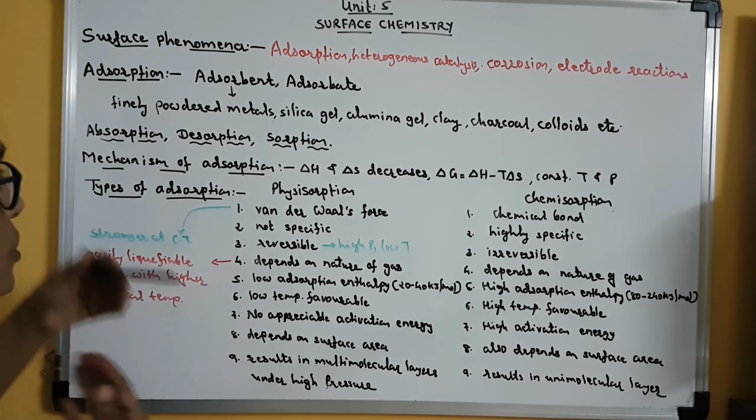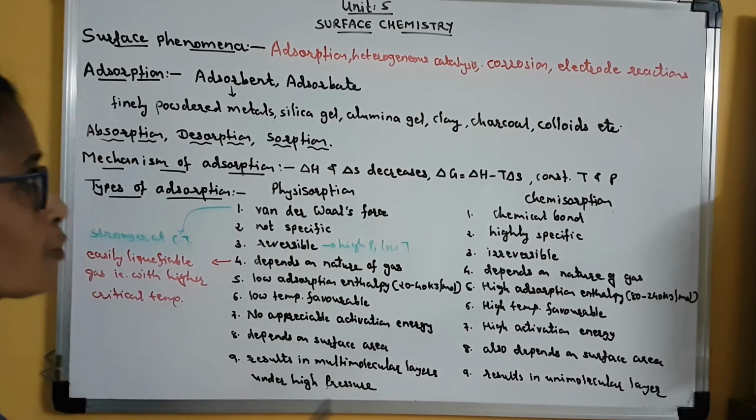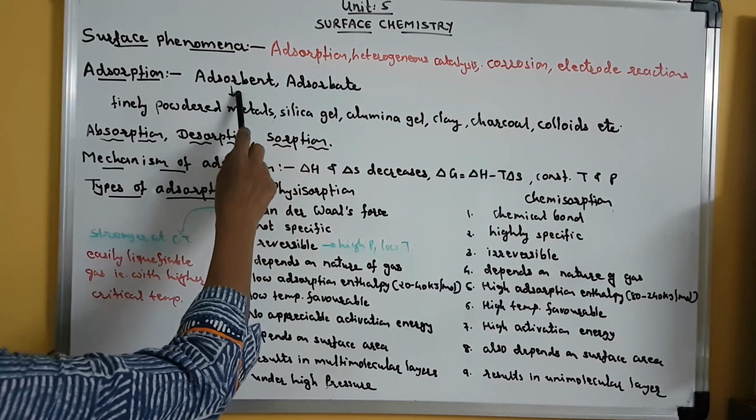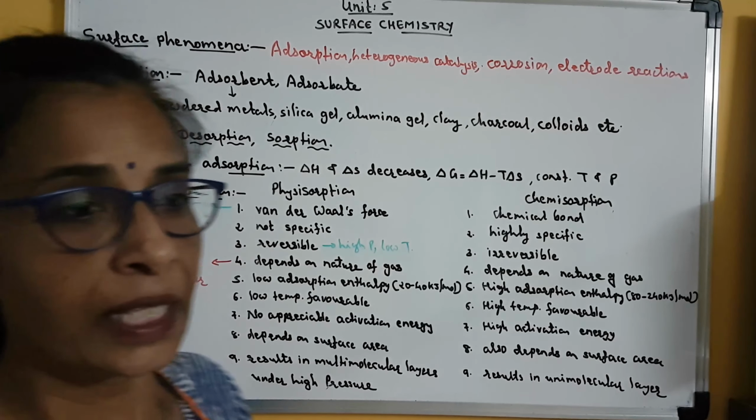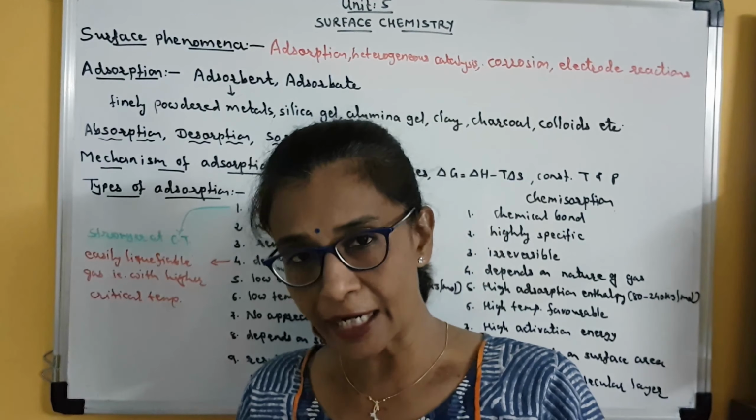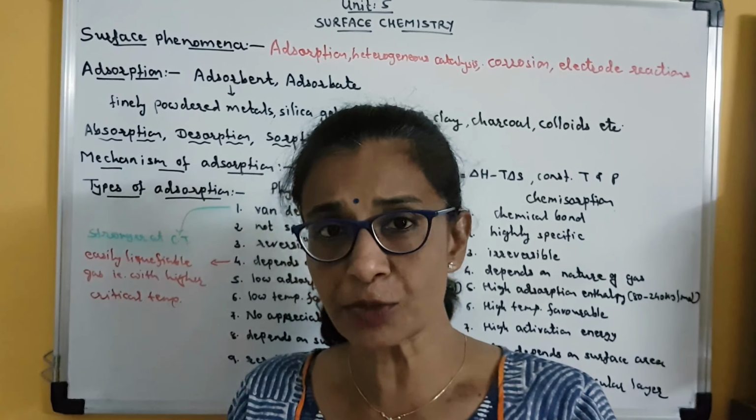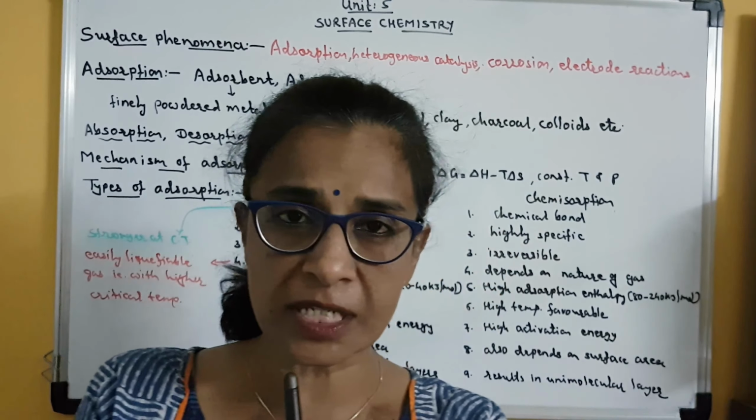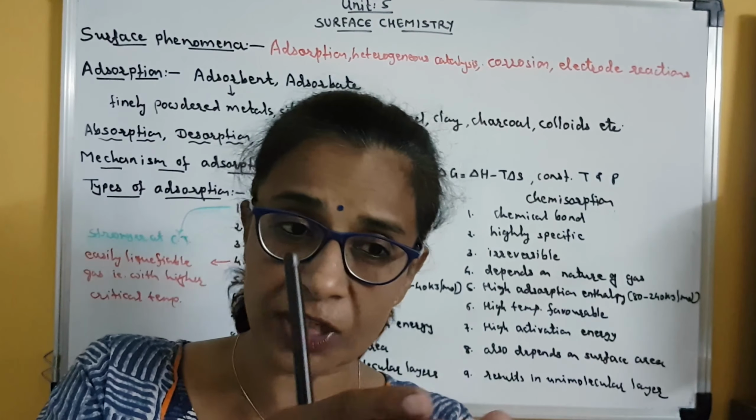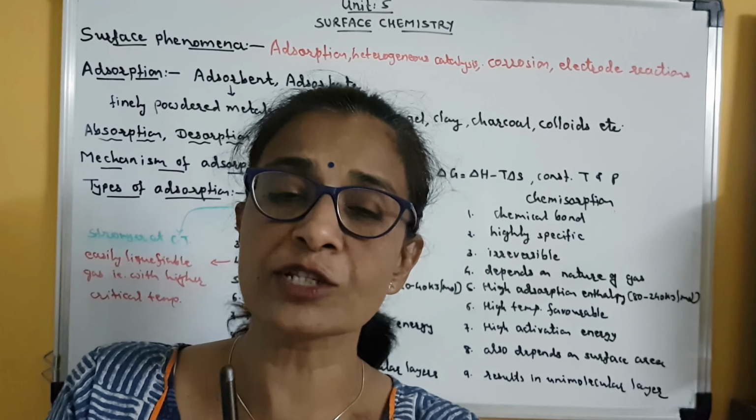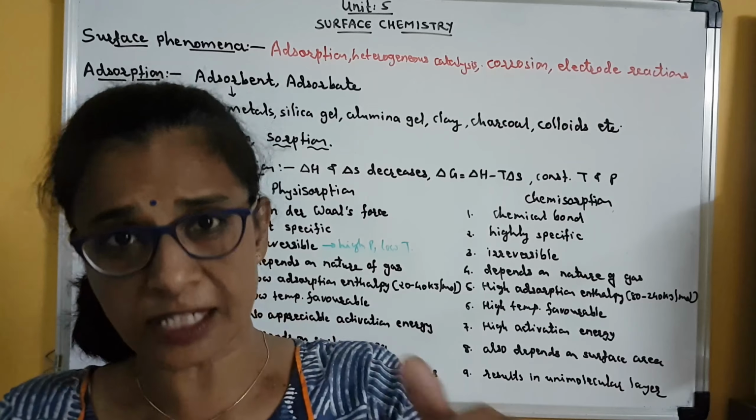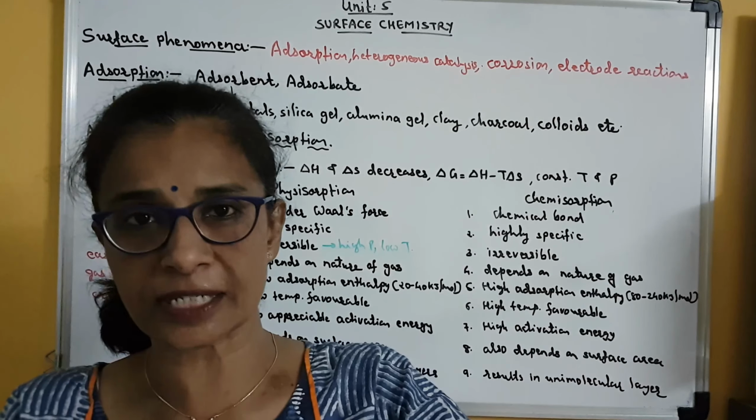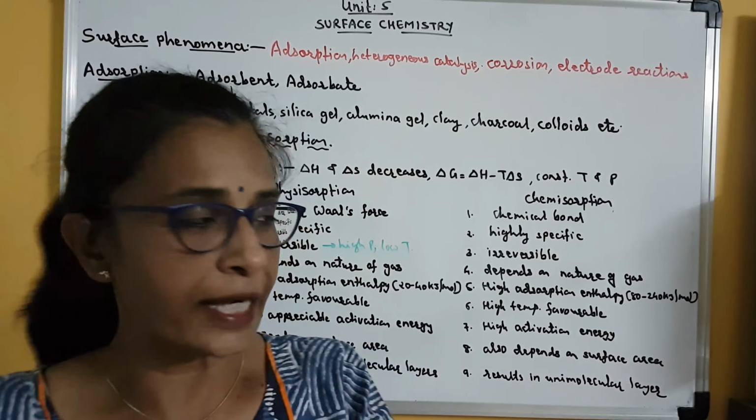Now in order to study adsorption, we need to study these two terminologies. One is adsorbent and the other is adsorbate. Now what is called adsorbate? Adsorbate means that molecular species which accumulates or which concentrates on the surface of the solid. So that molecular species, that substance which accumulates, is known as adsorbate.